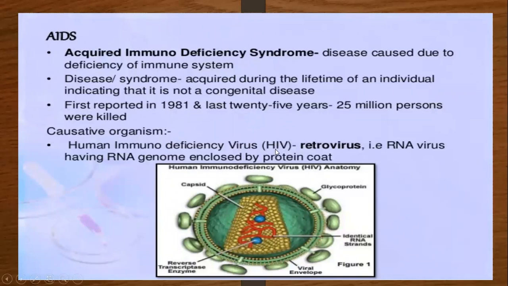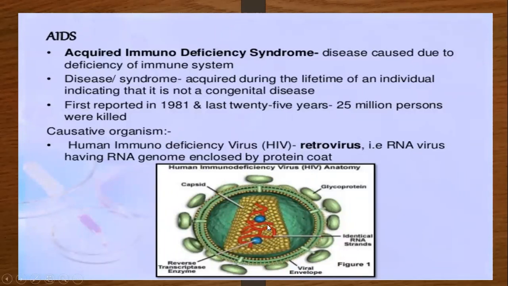So HIV means human immunodeficiency virus. It comes from the family of retroviruses. Retro means it has RNA as its genetic material. So RNA is present inside this virus, which has an RNA genome enclosed within a protein coat.